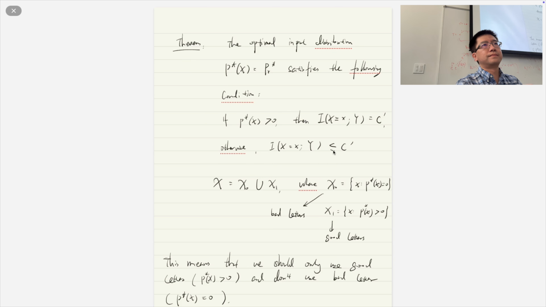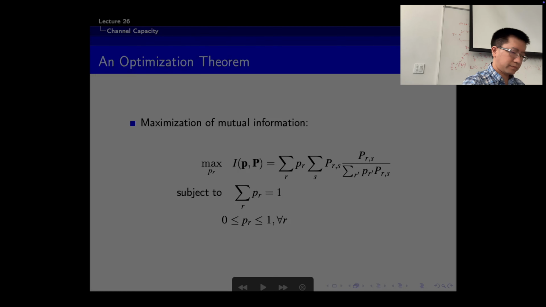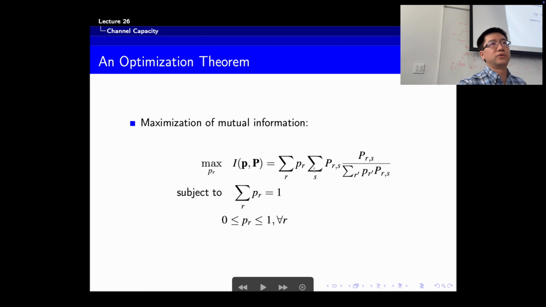Yeah, I understand. But I don't understand why the mutual information changes based on the input or the distribution. Why does it change? Oh, because of the definition, right? Let me show it. This is the definition of the mutual information, right? So it's a function of P X. This is the input distribution.